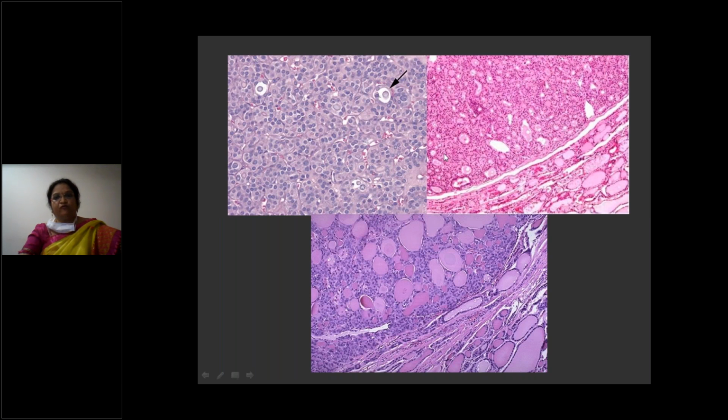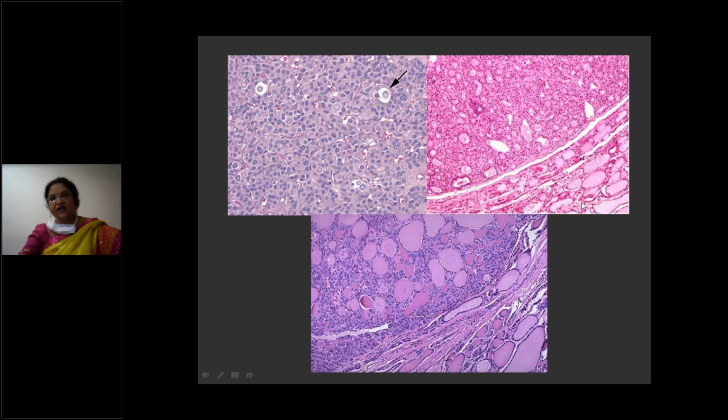So this is microfollicular, and you can see that whatever adenoma is there, it is well encapsulated. Here you can see there is a capsule, and the thyroid parenchyma within the capsule is different from outside the capsule.